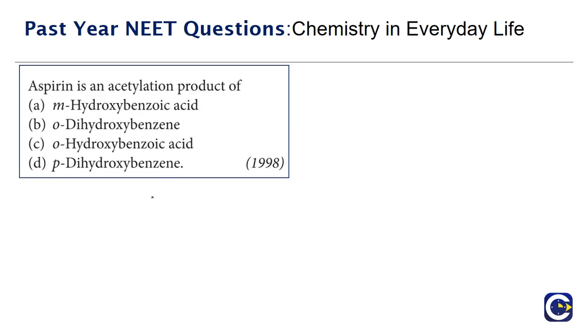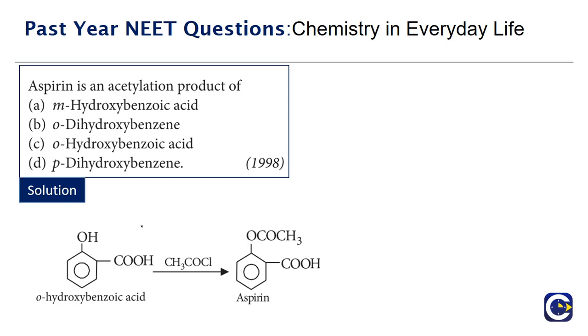This is a question that has come in 1998. Aspirin is an acetylation product of. Now aspirin is acetyl salicylic acid. The formation reaction basically involves the acetylation of orthohydroxybenzoic acid. So if you have orthohydroxybenzoic acid and perform acetylation, we'll get aspirin. So the correct answer for this is orthohydroxybenzoic acid.